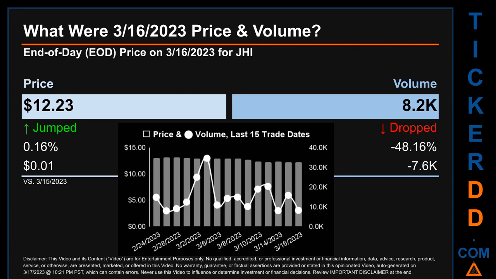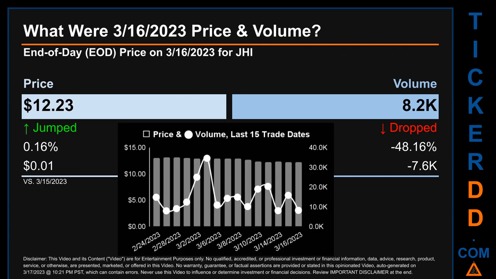On Thursday, March 16, 2023, JHI had an end-of-day price of $12.23 and volume of about 8.2 thousand. Compared to the previous trading day, the price jumped 0.16%, gaining 1 cent, while volume dropped 48.16%, decreasing about 7.6 thousand. The graph shows price and volume for the last 15 trade dates.